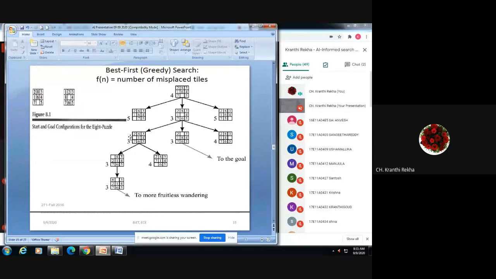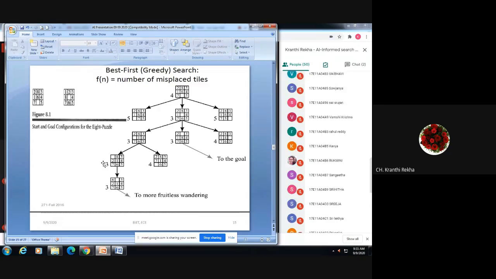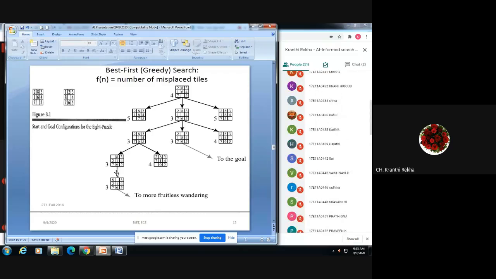Okay. Now you can see, again find how many tiles are misplaced. So here 3, here 3, and here it is 4. Now in this 3, 3, 3 and 4, 3 is the minimum, but 2 threes are there. You can expand any of the nodes through which your goal can be possible. So again we are expanding the first node, like again shift by one position, 2 down, then 7 up. With that again calculate the number of tiles that are misplaced. 3 is the minimum, expand it.